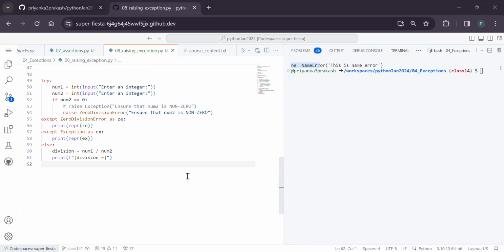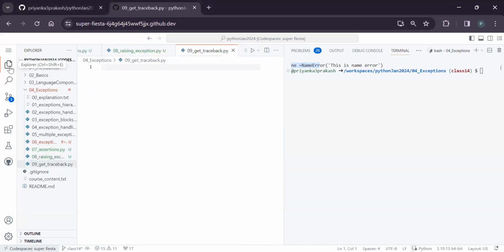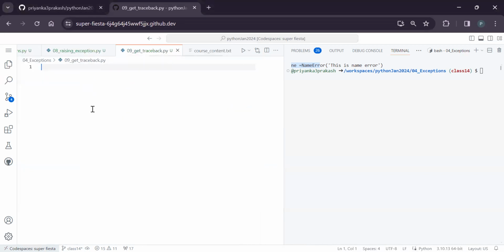And the last point before going further into the next chapter is tracebacks. Okay, sir, we got an exception, then how do we do the traceback? Traceback means what? There is one module called traceback, and with the exception, we can do something interesting.